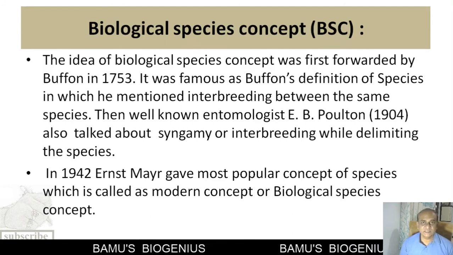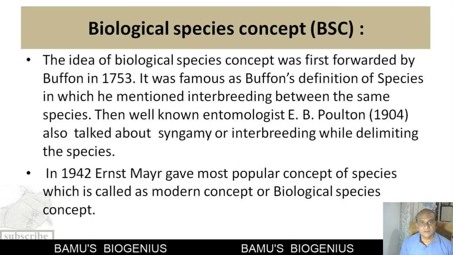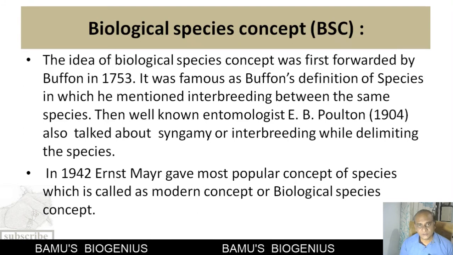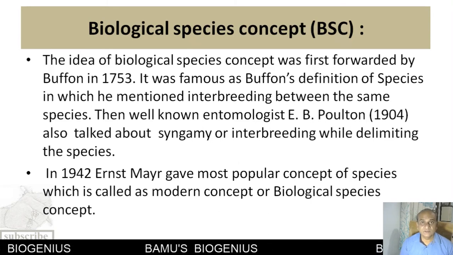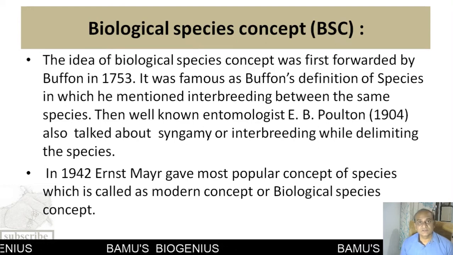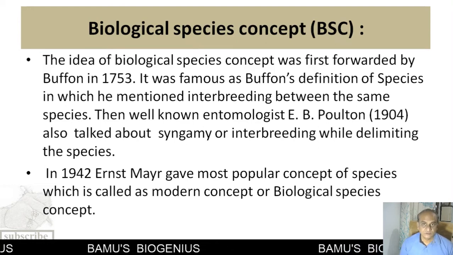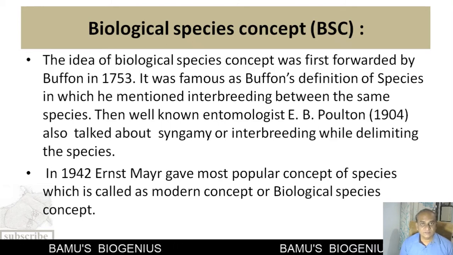After that, the famous entomologist E.B. Poulton in 1904 also mentioned the necessity of including interbreeding, or syngamy, in the definition of a species. So this was the starting of the biological species concept.